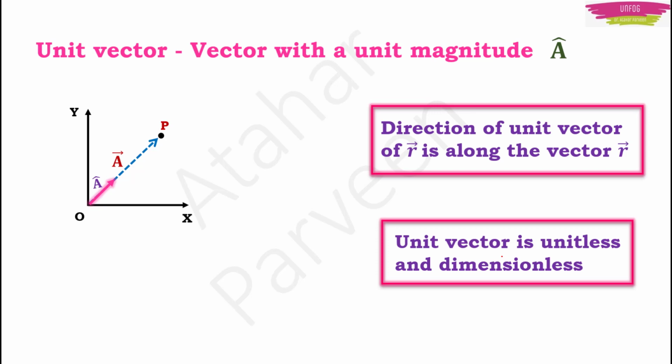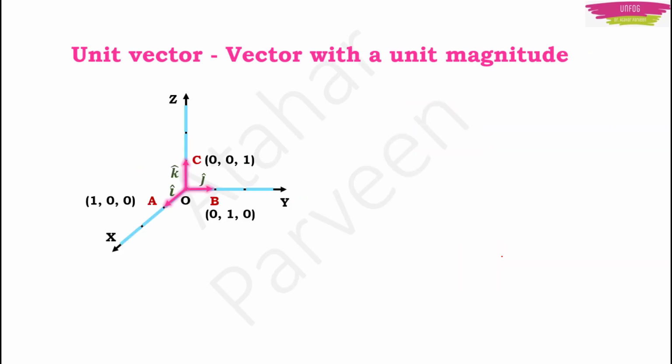You call this A cap, the unit vector of vector A. It is a unitless and dimensionless quantity. And how do you find it? Your unit vector A cap is equal to vector A upon the magnitude of vector A. You can denote these unit vectors as i, j and k along X, Y and Z axis respectively.